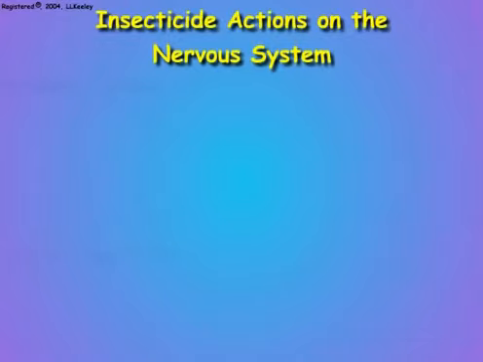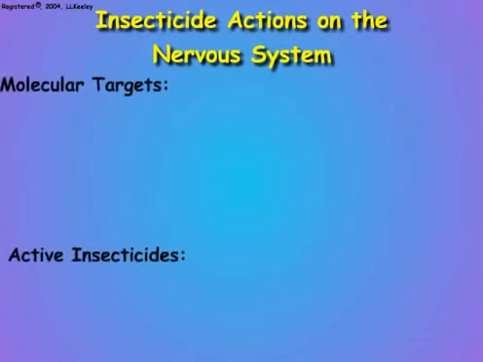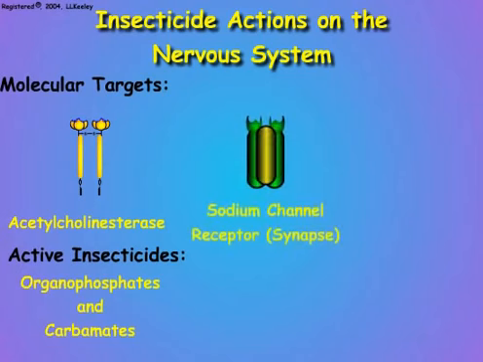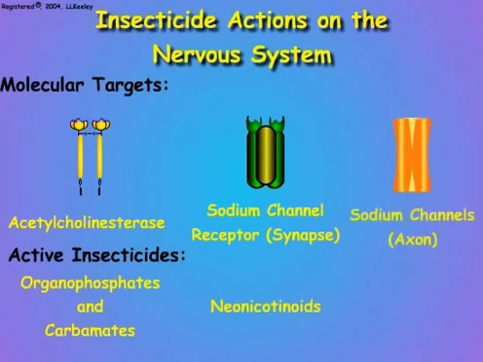Insecticides destroy the central nervous system by affecting critical molecular targets essential to nerve functions. We previously discussed inhibition of acetylcholinesterase by organophosphate and carbamate insecticides, and the hyperstimulation of the synaptic sodium channel acetylcholine receptors by neonicotinoids. We will now discuss hyperstimulation of the axon sodium channels by synthetic pyrethroids.